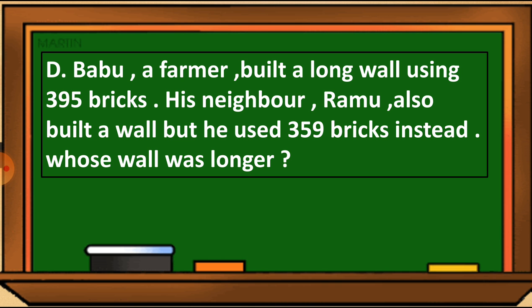First, Babu the farmer used 395 and Ramu used the lesser, 359 bricks. So which wall was bigger? Just look at the number of bricks. Babu used more bricks and Ramu used fewer bricks. So whose wall was bigger?